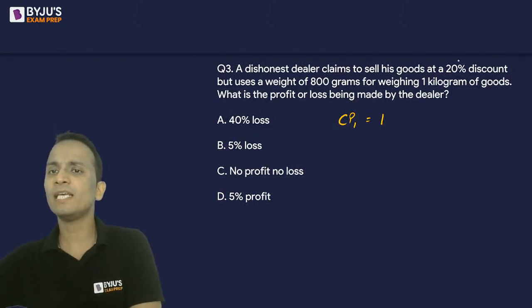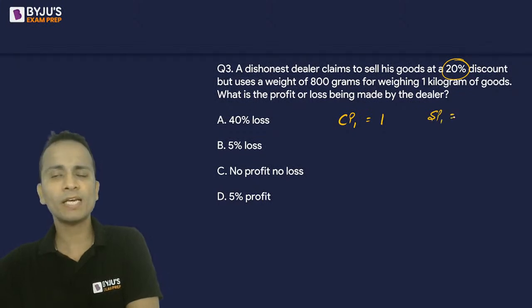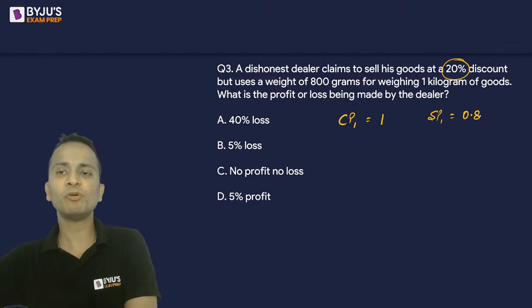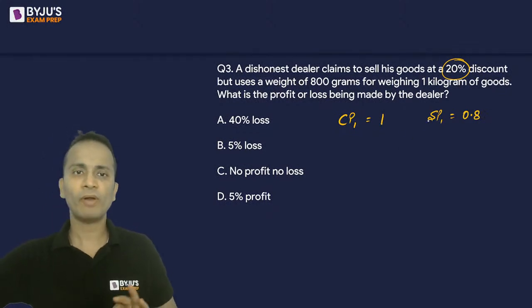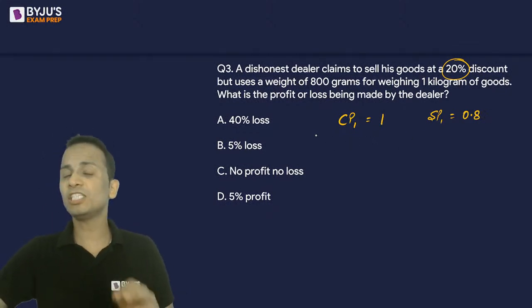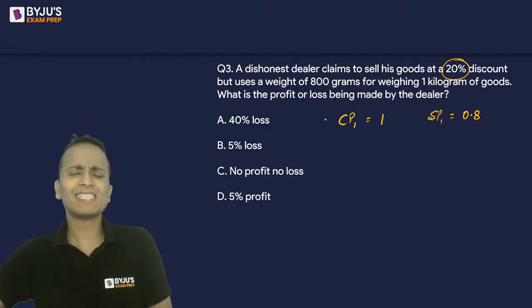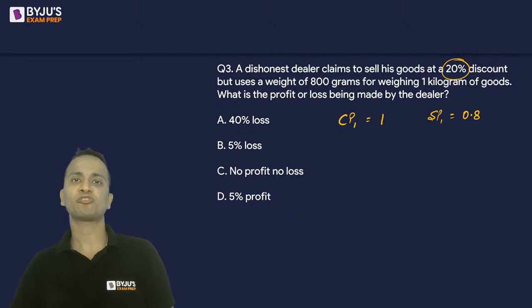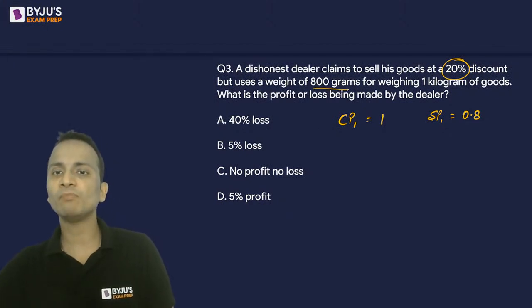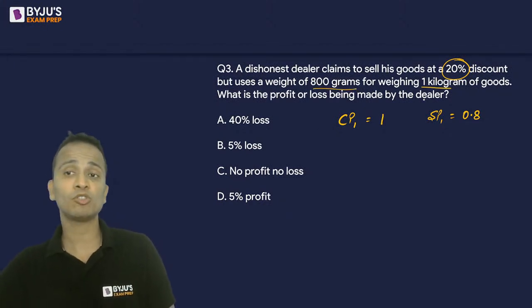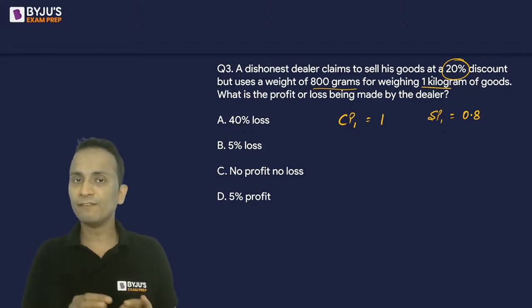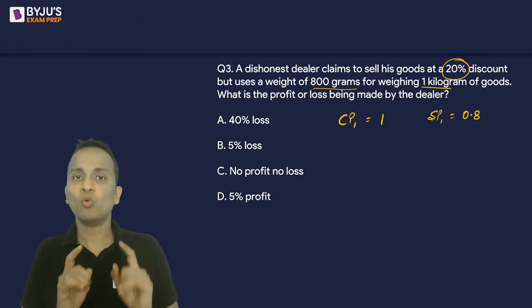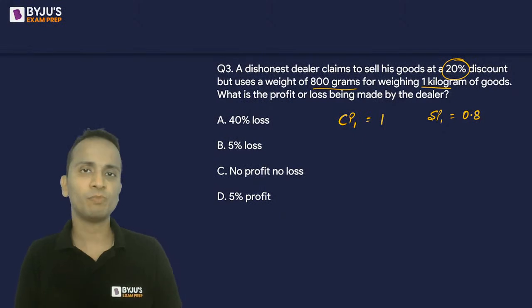Now since he's selling at 20% below this price, he will be selling 1 gram of the article at 0.8, 20% below 1 rupee, right? But he cheats his customer. अब अगर वो इस तरीके से सेल करेगा तो उसको 20% का लॉस हो जाएगा, right? But he's cheating his customer by using 800 grams instead of 1000 grams of goods. So he gives 800 grams when 1000 grams is asked by the customer.